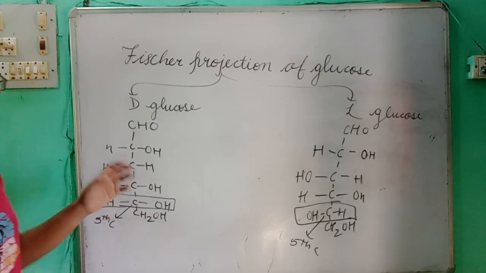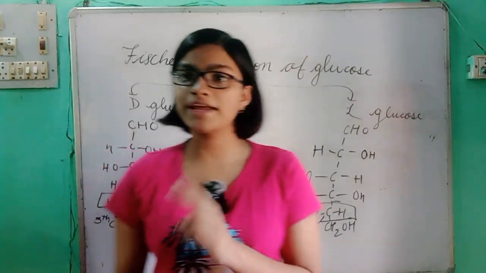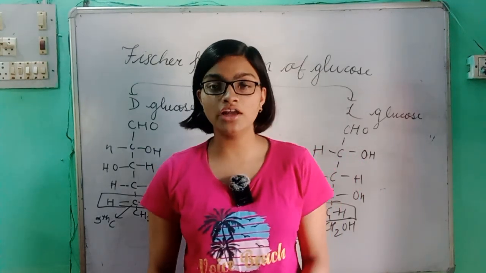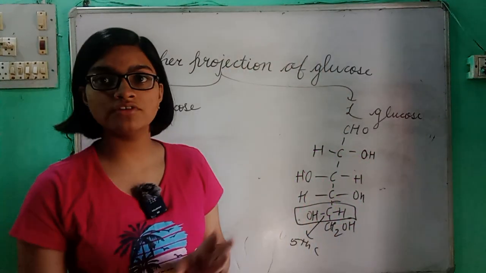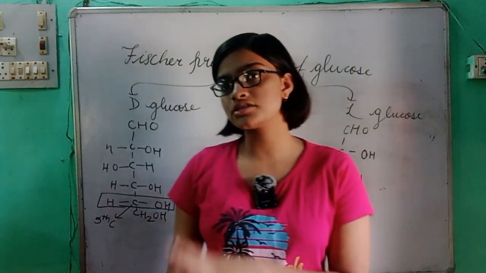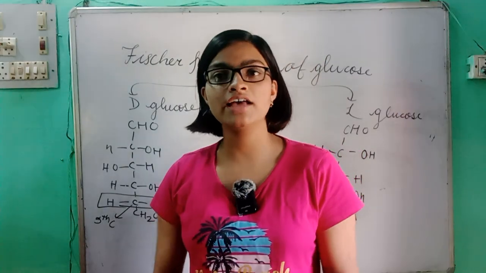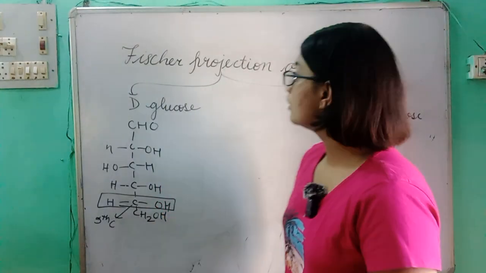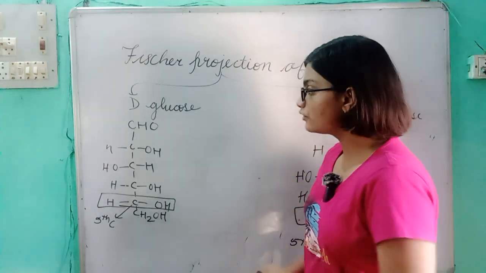So we have seen the structure of fructose, that is, it has two primary alcoholic groups, three secondary alcoholic groups, and one ketone group. And then we have seen the evidence for the structure of fructose, that is, it contains a ketone group. On reacting with a strong oxidizing agent, it splits into glycolic acid as well as tartaric acid. And here, the Fischer projection of glucose, two types, D-glucose as well as L-glucose.